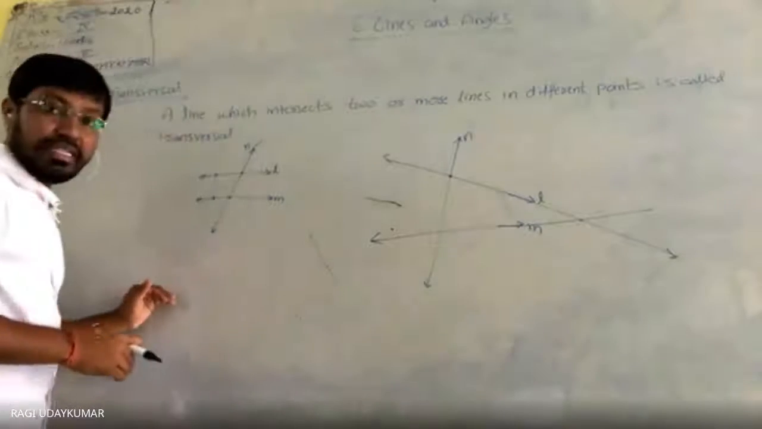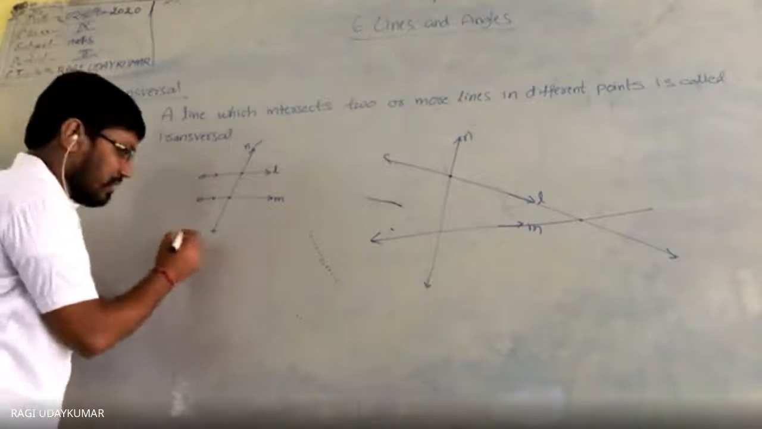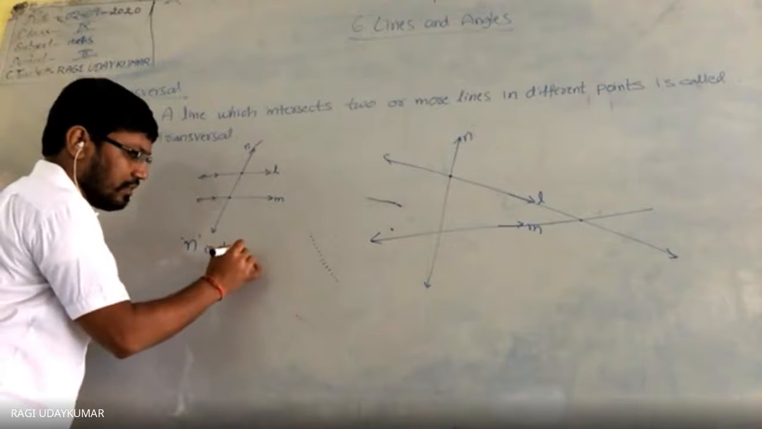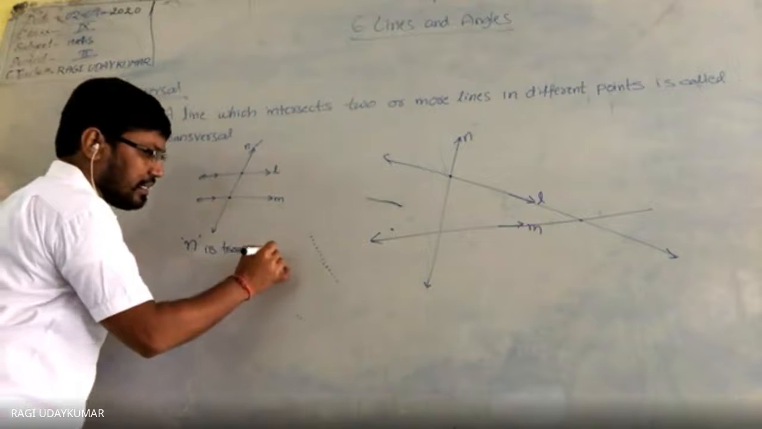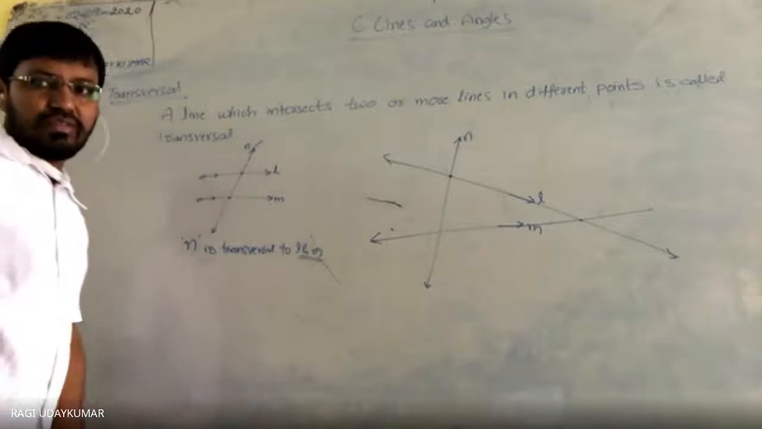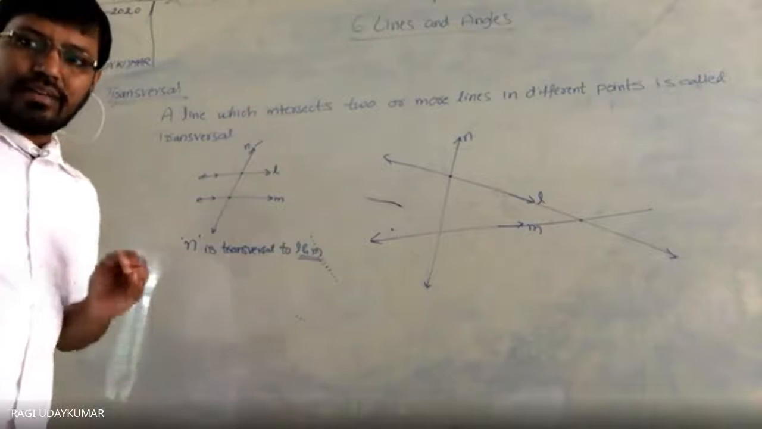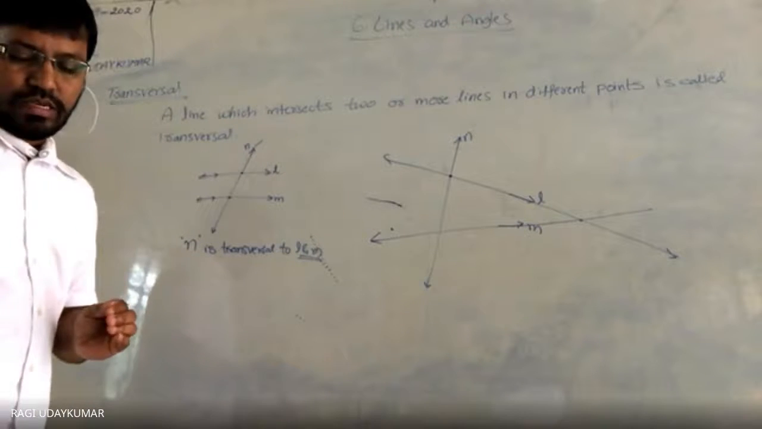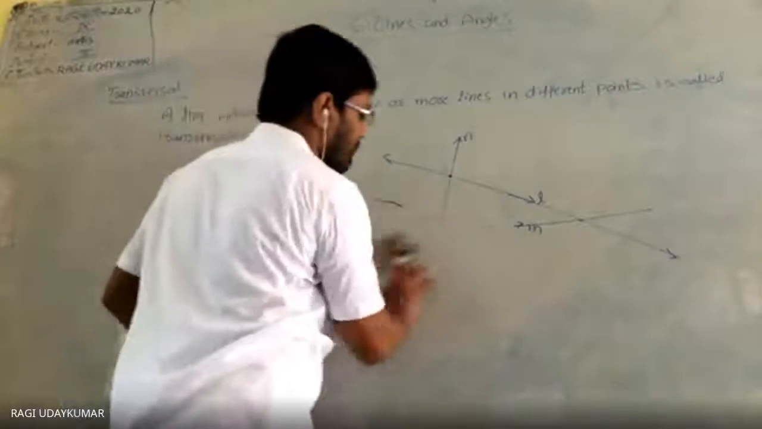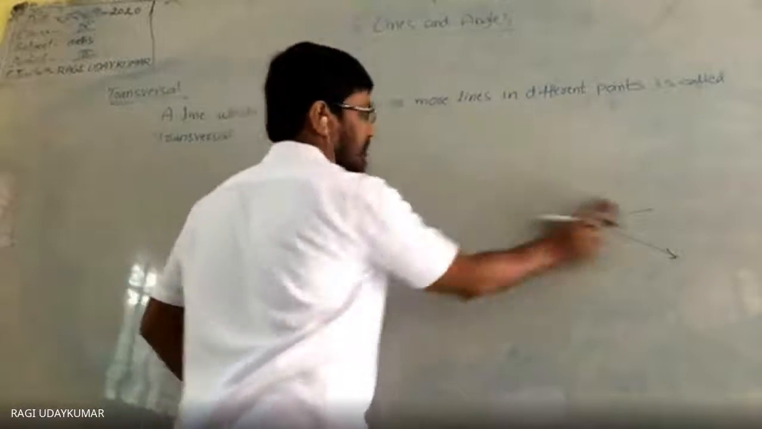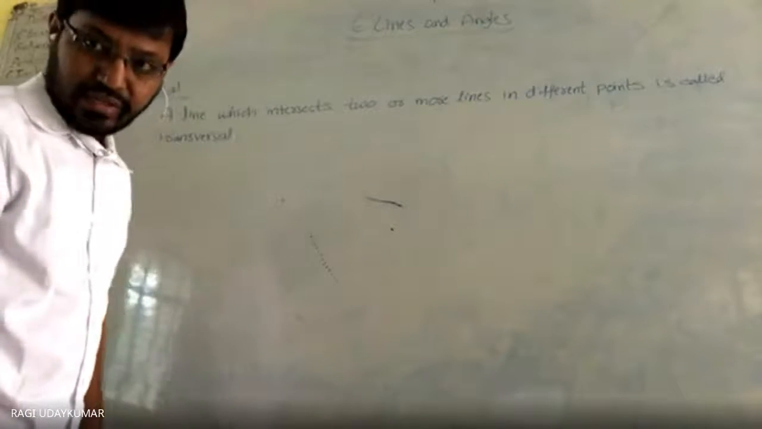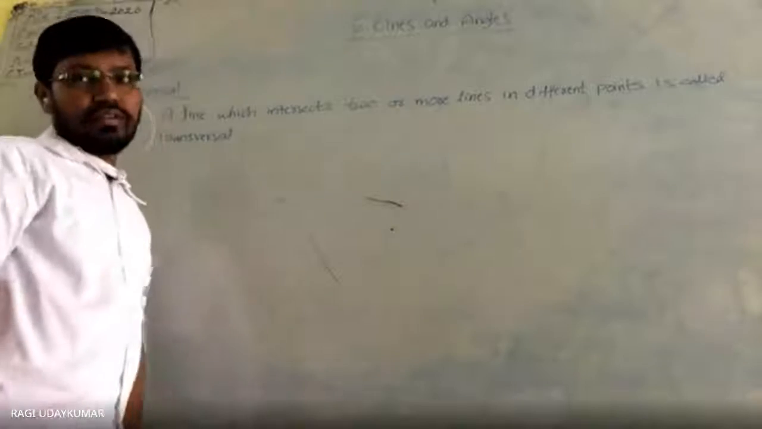But in this figure, if you see, only N is a transversal. Only N is transversal. N is a transversal to L and M. It is not necessary that always two lines only you may have. You may have any number of lines. Okay. So let us take the different situations into consideration where the lines will become the transversal and where they do not.